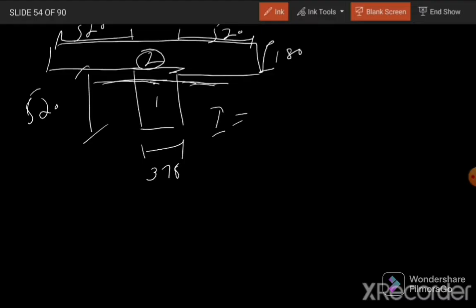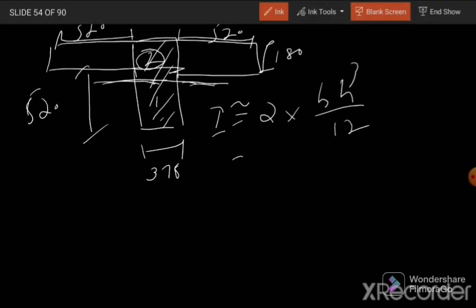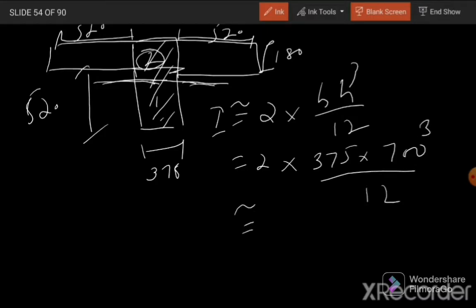Or otherwise, just for estimation, we can consider it to be 2 times the second moment of area of this beam, 2 times BH cube over 12. So 2 times, where B is 375 and H is 700, cubed, divided by 12. From here we can approximate the value of IB for the interior beam.